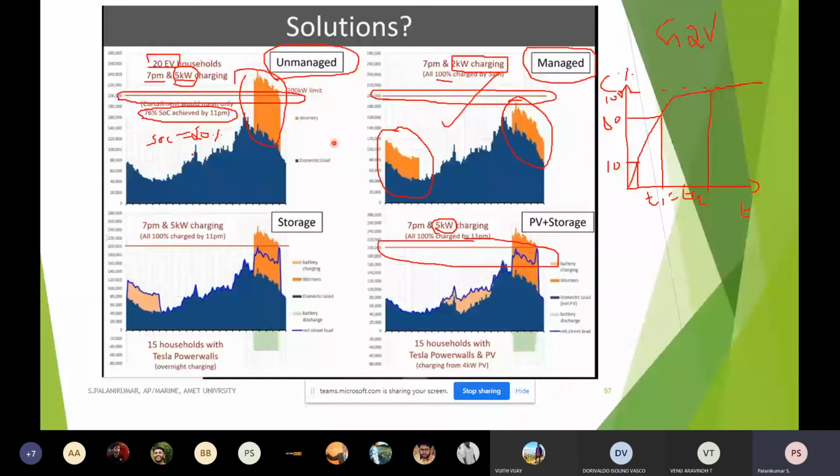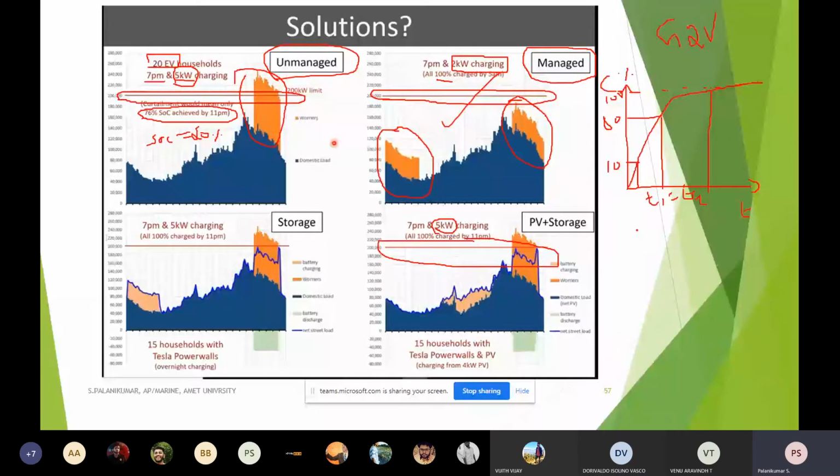So I need charging facilities which need not be uniform. If I am using the same vehicle at my house, I only need 2 kilowatt charging. If I am going to a parking lot, there I need 5 kilowatt. If I am going to an exclusive charging station like a fuel station, I need a different charging rating.